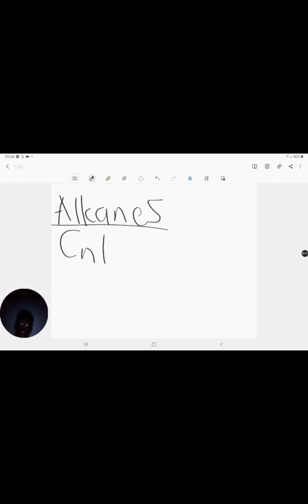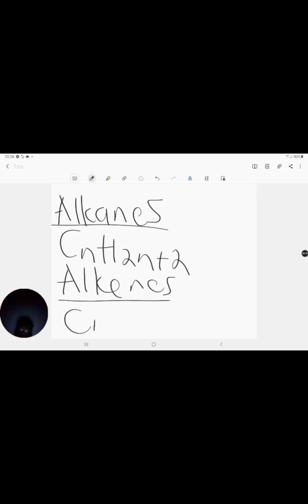Okay, so far this is what we have. So far we've got alkanes, CnH2n plus 2, easy to remember. We've got our alkenes, which are CnH2n.